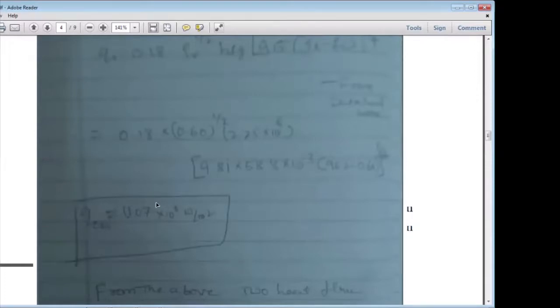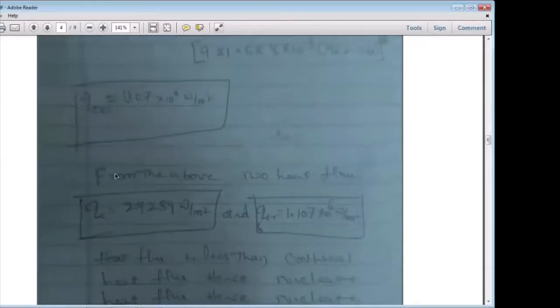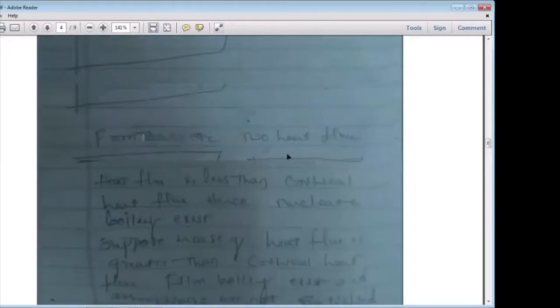Compare the 29,289 watt per meter square with the critical heat flux of 1.107 into 10 raised to 6 watt per meter square. Heat flux is less than the critical heat flux, hence nucleate boiling exists.